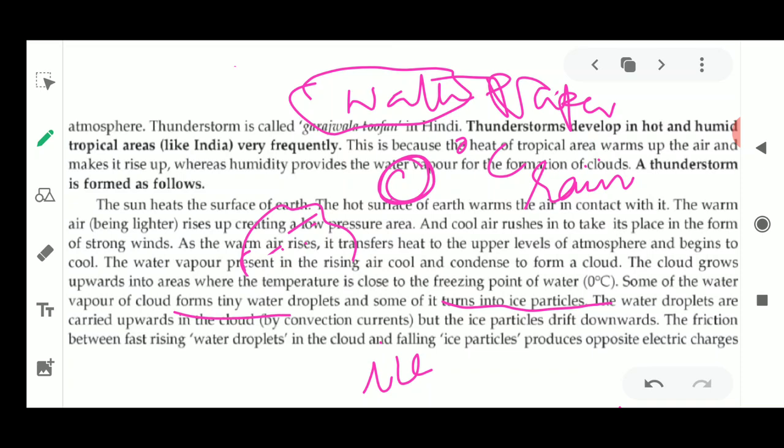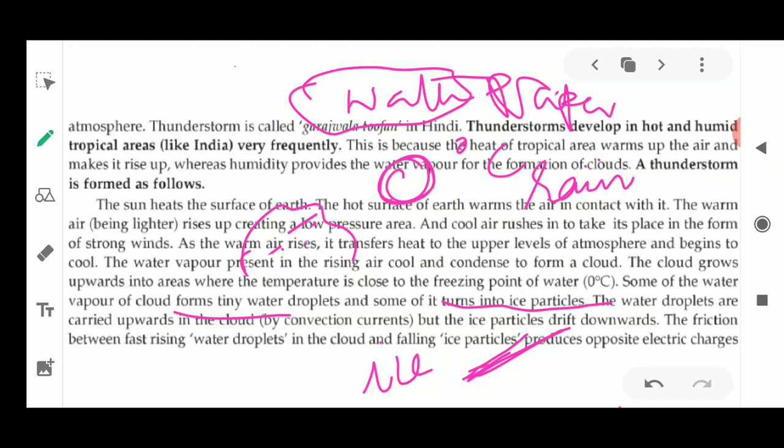Now what is this word friction? Friction means it is the force which opposes the motion of any object, means it is going to stop the motion of any object. For example, if you are moving on a surface which is very smooth, there will be no friction, means there will be a chance of slipping over a surface which is very polished.